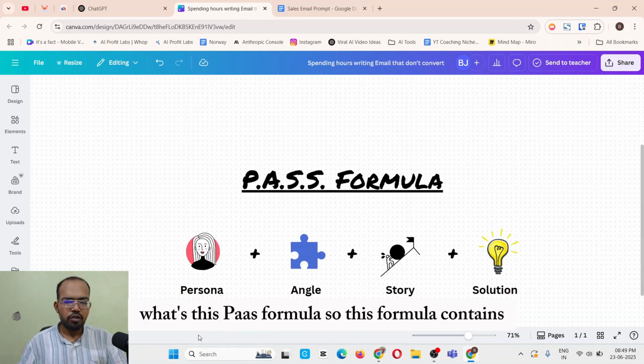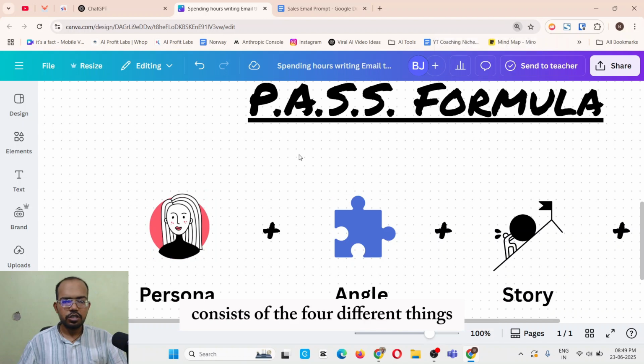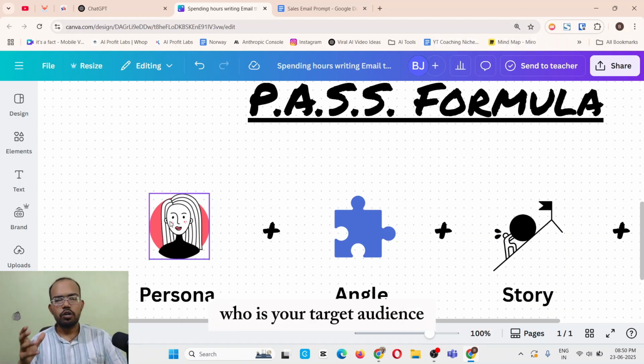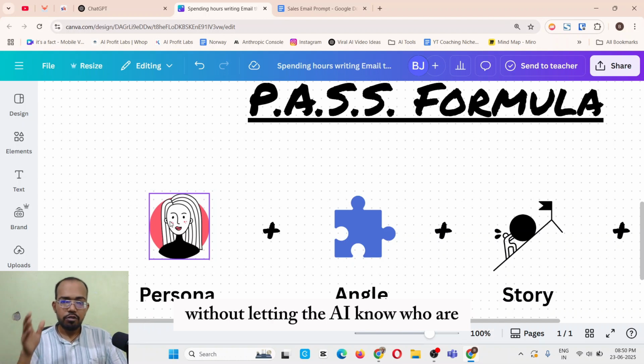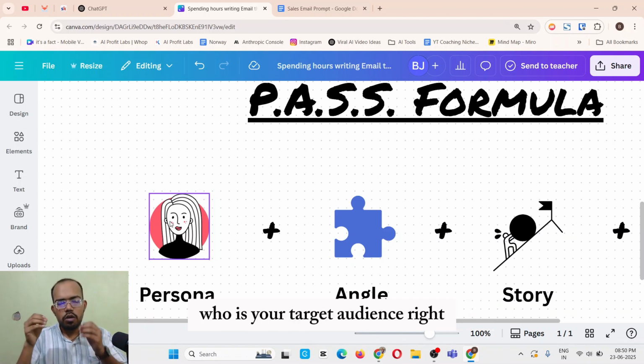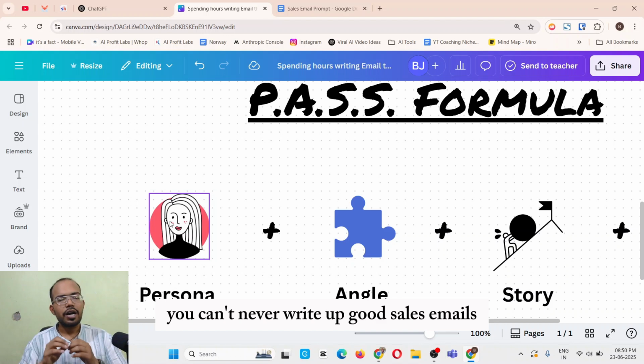What is this PASS formula? This formula consists of four different things. First is persona. Who is your target audience? You need to know who you are going to target. Without knowing your target audience clearly, without letting the AI know who your target audience is, you can never write good sales emails.